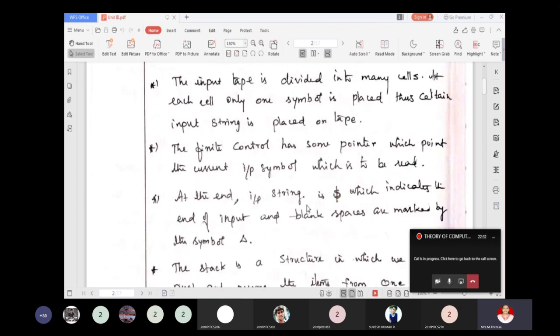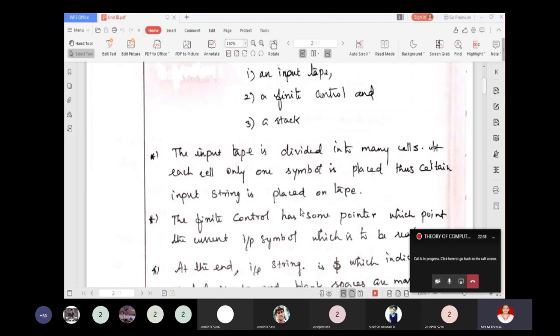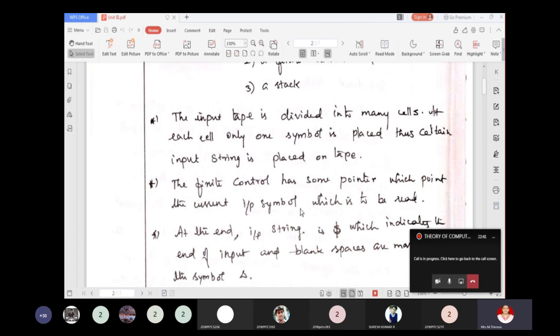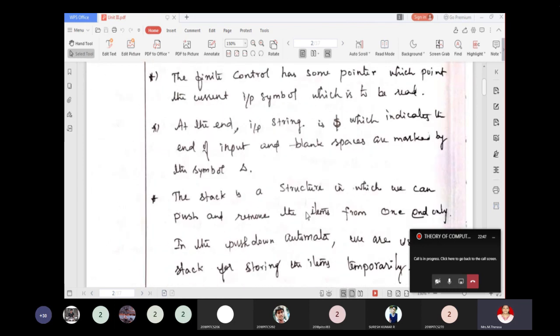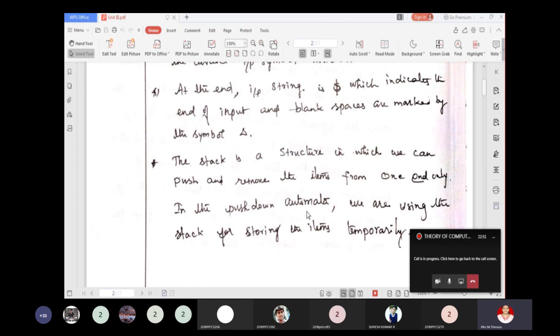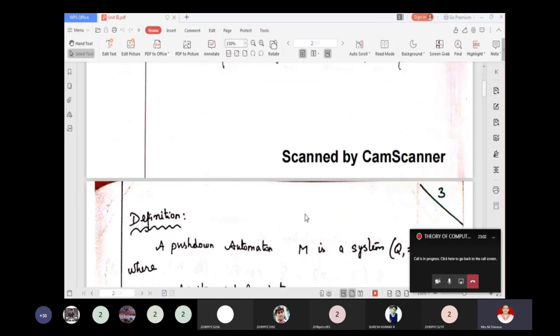The finite control has some pointer which points to the current input symbol, which is to be read. At the end of the input string, the tape may have a dollar symbol which is used to represent the end of the string. The stack is a structure in which we can push and remove the items from one end only, that is at the top. In the pushdown automata, we are using the stack for storing the items temporarily.